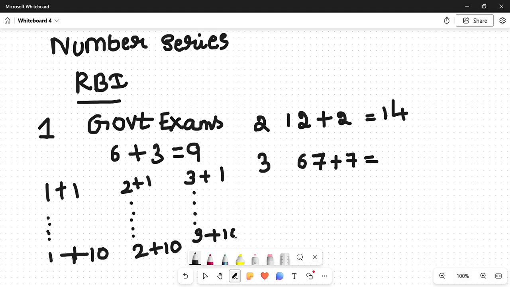Like that you are supposed to write till 10, 10 plus 1 till 10 plus 10.